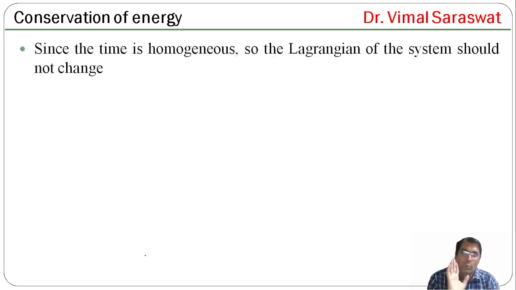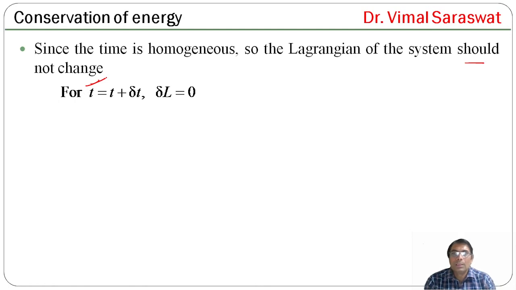Since the time is homogeneous, the Lagrangian of the system should not change. So the Lagrangian of the system remains constant because time is homogeneous. For t going to t plus delta t, delta L equals 0. It means here we are changing time by a small value, but the Lagrangian of the system remains the same.